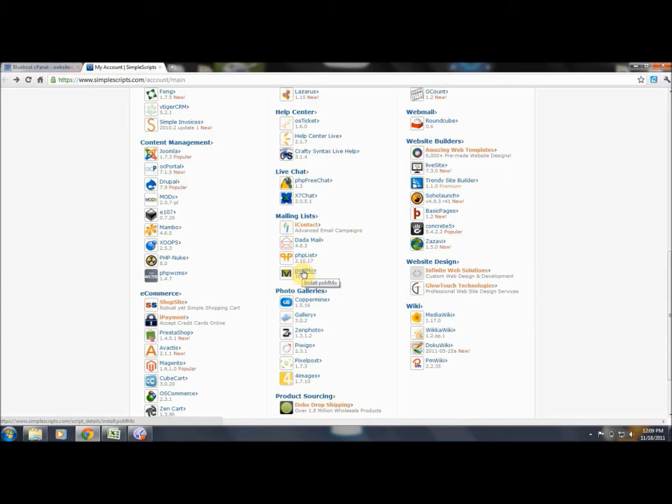There's server sending issues usually, and we don't know whose server they're using, but what we do know is these three are just really, we believe, not robust enough to present a professional image. Now, that's our opinion. Again, use iContact, use Constant Contact, use the other simple script we showed you, install, and just take your email campaign seriously.